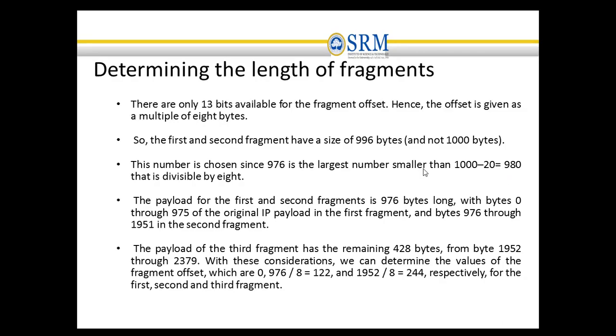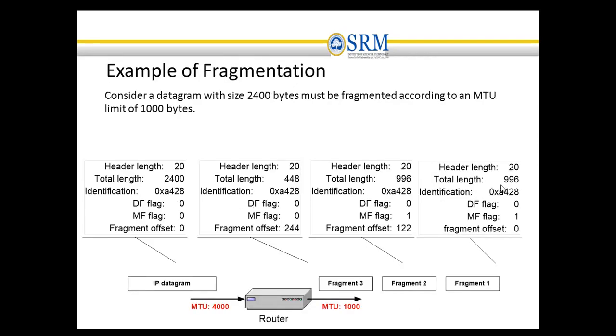Here 976 is the largest number smaller than 980 that is divisible by 8. So the total length is 976 plus 20, which is 996. And the first fragmentation offset will be 0.